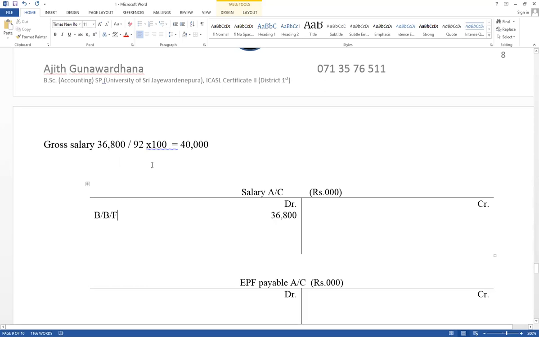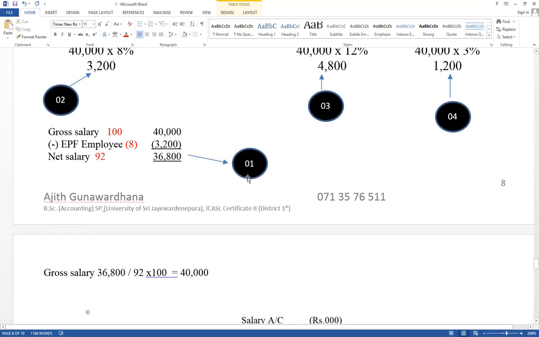Reason, it is available in the trial balance. Therefore, if information is included in the trial balance, those values should be recorded as a balance brought forward. Adjustment. Step number 1 is recorded already. Normally 4 steps should be applied. Then the balance part should be done. This value is recorded already. Cash account credit, salary account debited.